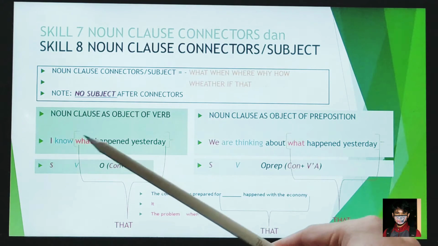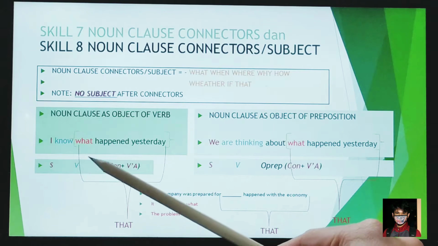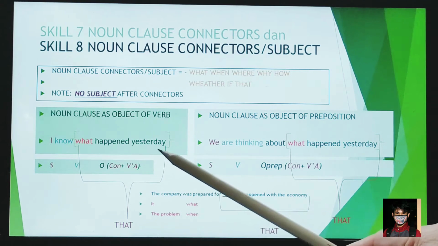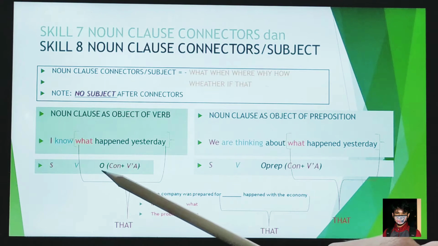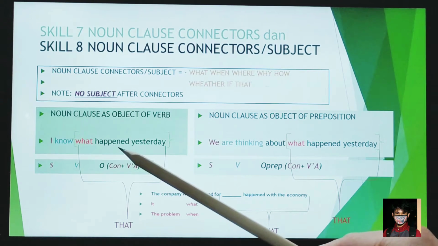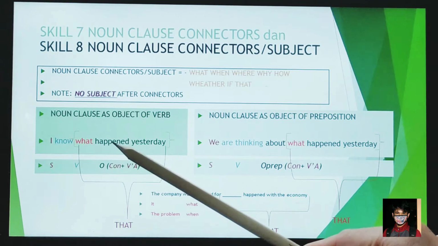I is the subject, know is the verb, and what happened yesterday is identified as the object, which is followed by the connector what, then the dependent verb, and also an adverb.